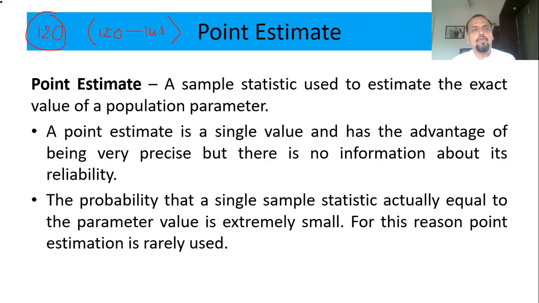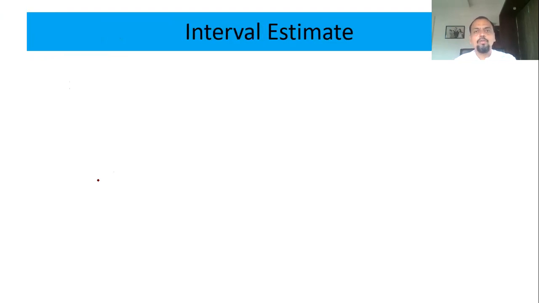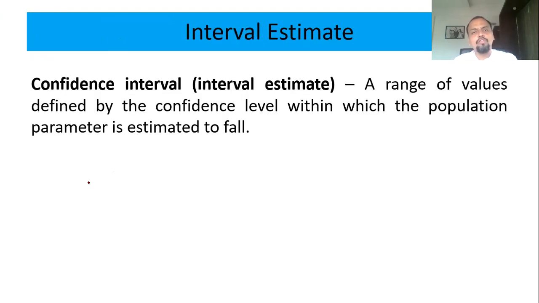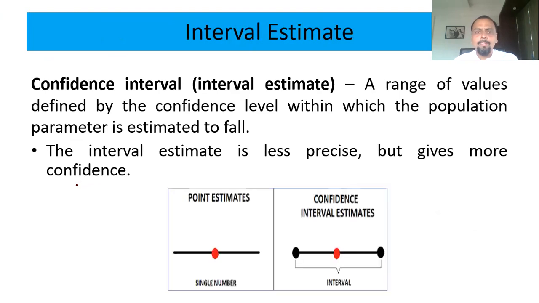But generally for this you need to be very, very precise. So practically this is not used. It is always the interval estimation that is used. Getting it? So there are two types of estimation, point estimation, which gives a single value, and interval estimation, which gives you the range of values. This is just for understanding. This is a point estimation, only one value is given. And here the range of values is given, lower limit and upper limit kind of thing. So that is called an interval estimation.